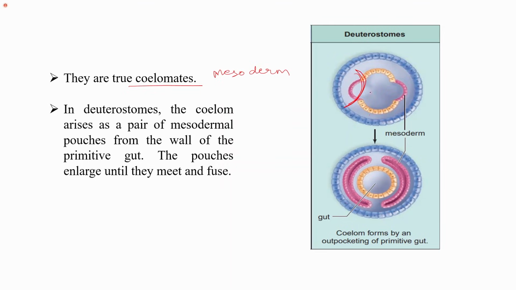These mesodermal pouches get separated, and the coelom forms by an outpocketing of the primitive gut. The pouches ultimately enlarge until they meet and fuse. Therefore, the body cavity or the coelom is formed by the outpocketing of the primitive gut. You can see here. Right?